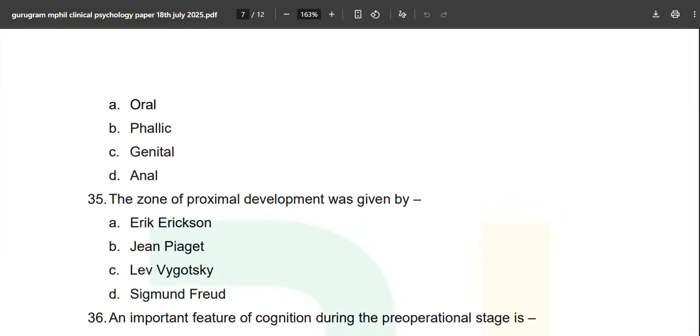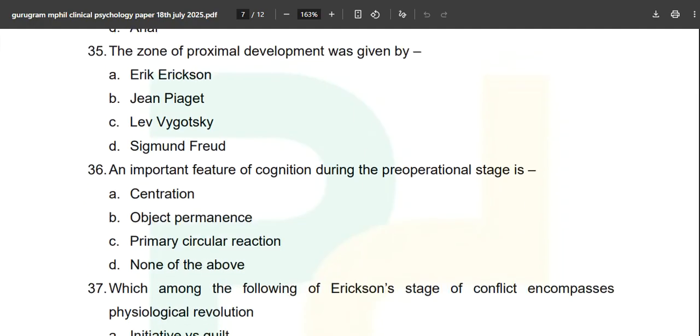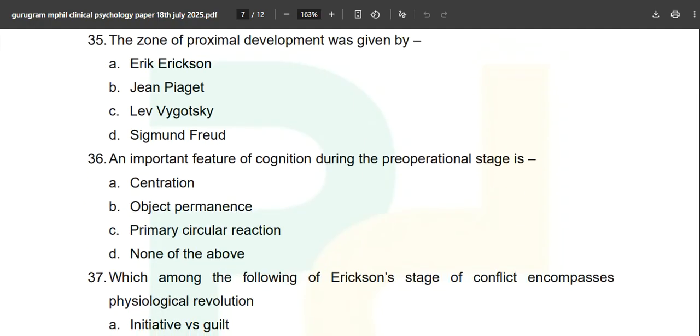Option number B, phallic, is the correct answer. The zone of proximal development, option number D, no. C is the correct answer. I have told you about ZPD. These are the favorite topics. In every entrance exam of MPhil, MA, whatever you are doing in your life, these will come again and again.